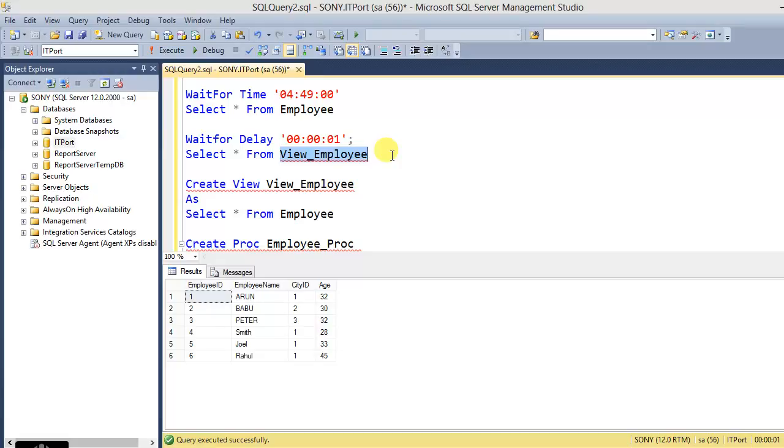So the WAITFOR TIME or DELAY statements are used to wait for a particular time and then execute the SQL batches. So it will block the SQL batch and then execute the coming statements. So these are the simplest examples for WAITFOR statements.